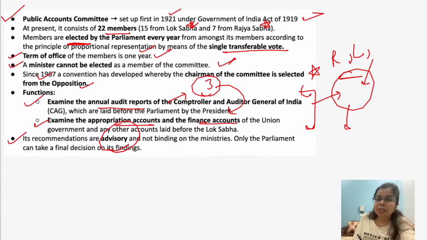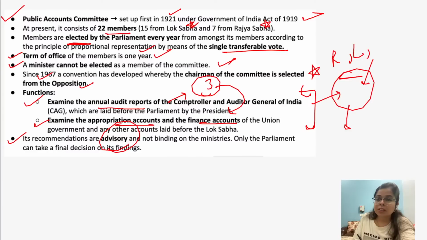Now, UPSC has asked questions regarding various parliamentary committees, as in the year 2018 we found this particular question. Let's solve it, which says: consider the following statements regarding the Public Accounts Committee in the Indian Parliament. Statement 1: The Public Accounts Committee was first set up in 1921 under the Government of India Act 1919. Now this is a correct statement.